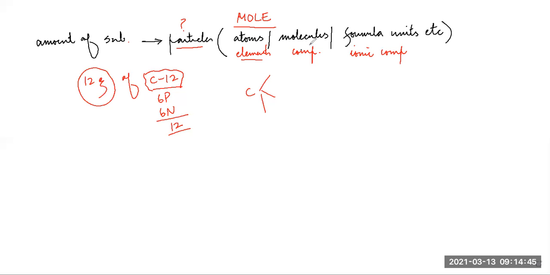When same number of molecules are there in a compound, we say 1 mole of that compound. When same number of formula units are there, how much number? The number of atoms contained in 12 gram of C12. Then we say 1 mole of that ionic compound. This is the basic definition of mole.